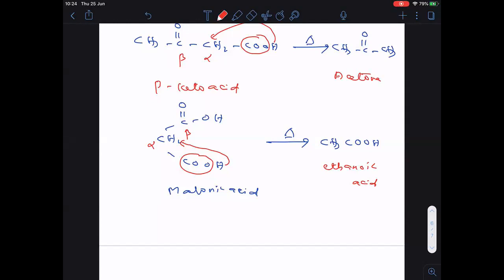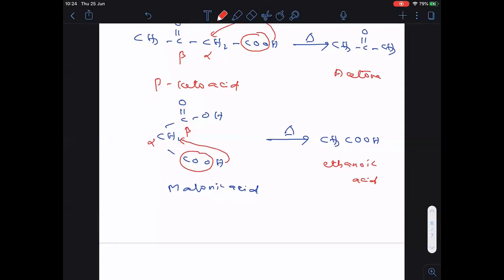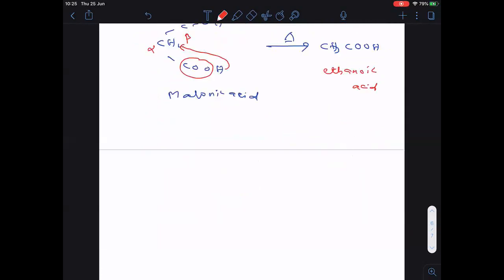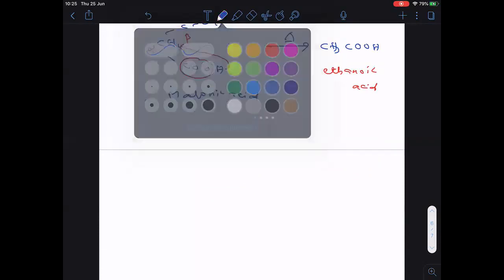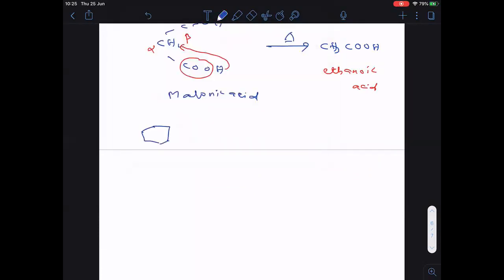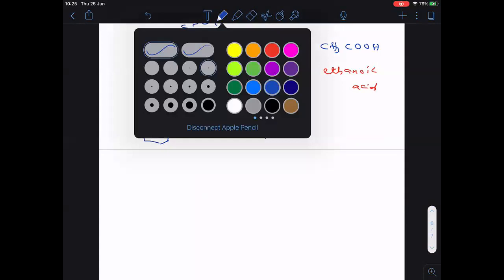Completed? Now let us see some examples on heating. Decarboxylation by heating, some examples we will see now. Okay, so now next one. So this one on heating. First of all, you should know whether it is beta keto acid or not. Only beta keto acids undergo decarboxylation by heating. Other than beta keto acids, they undergo decarboxylation with soda lime. Clear? So let us see whether it is beta keto acid or not.